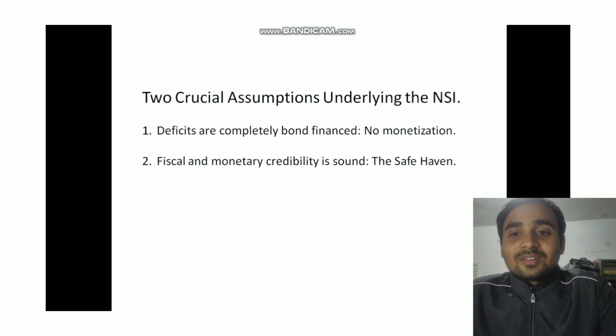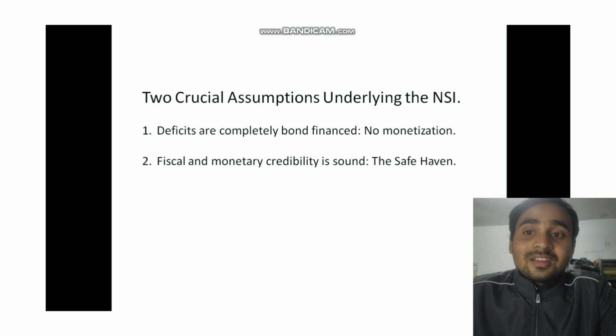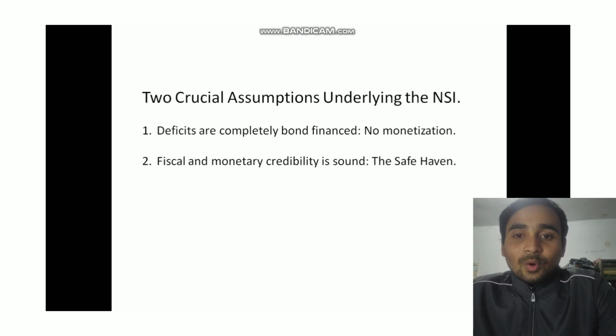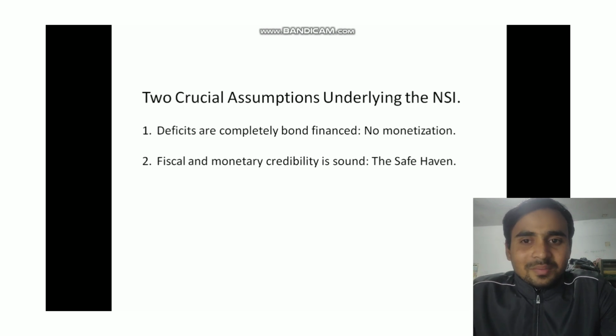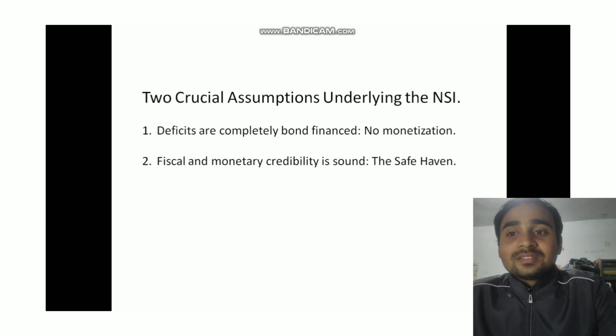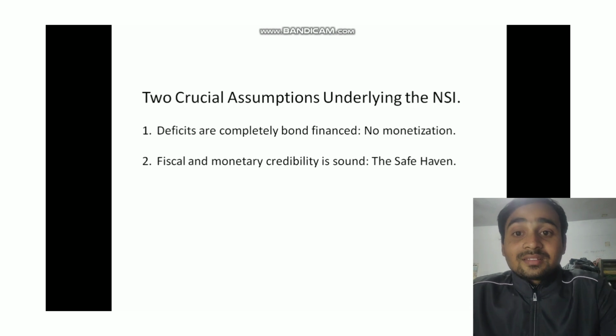So, in simple terms, the assumption suggests that when the government needs more money than it has, it borrows by selling bonds. No magic printing, right? And the government is seen as a reliable and secure place for people to invest their money, right?